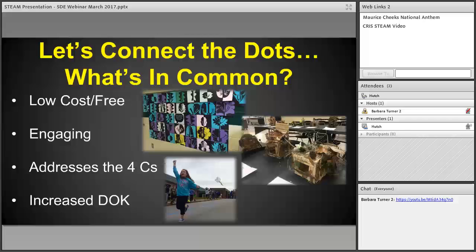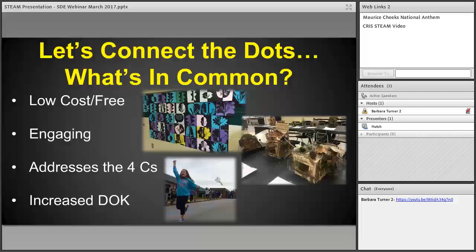Lots of engaging things going on within the building so that the kids are really getting that, like I said, thinking outside the box, and getting them out of those seats and up and moving and really discussing and communicating with each other, which addresses those 4 C's. We have tons of collaboration going on, lots of critical thinking, and the creativity that goes on within the building is just, it's mind-blowing quite often.